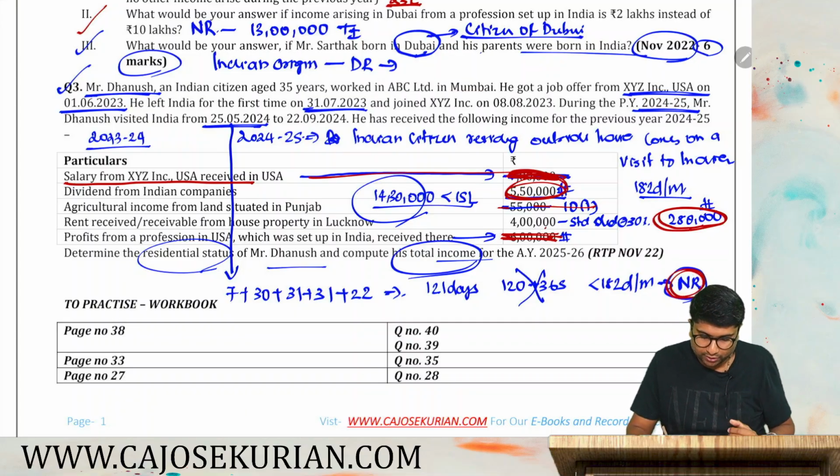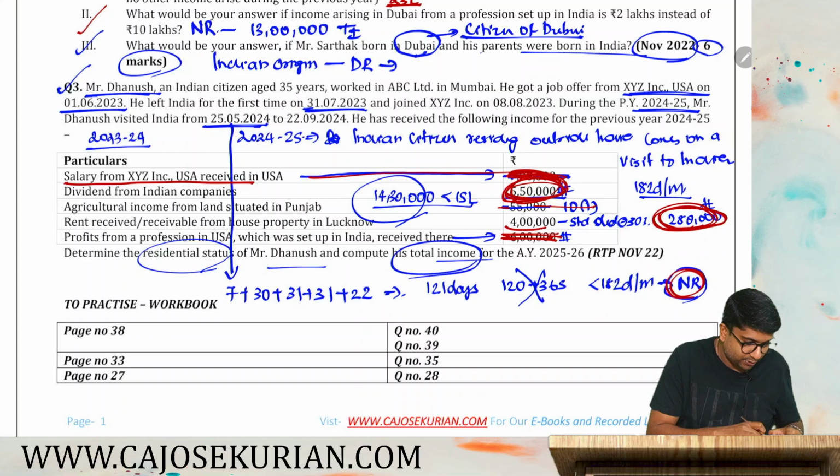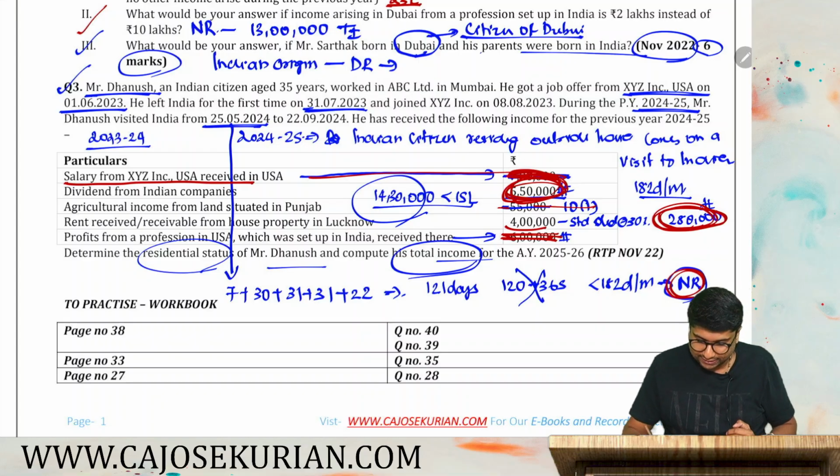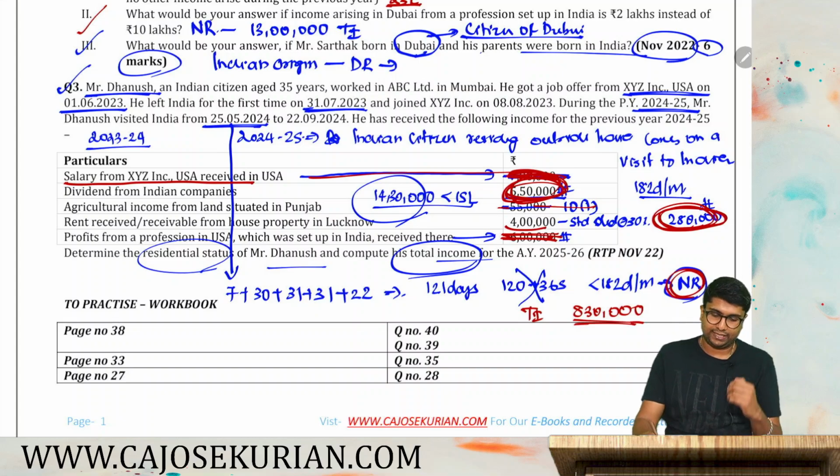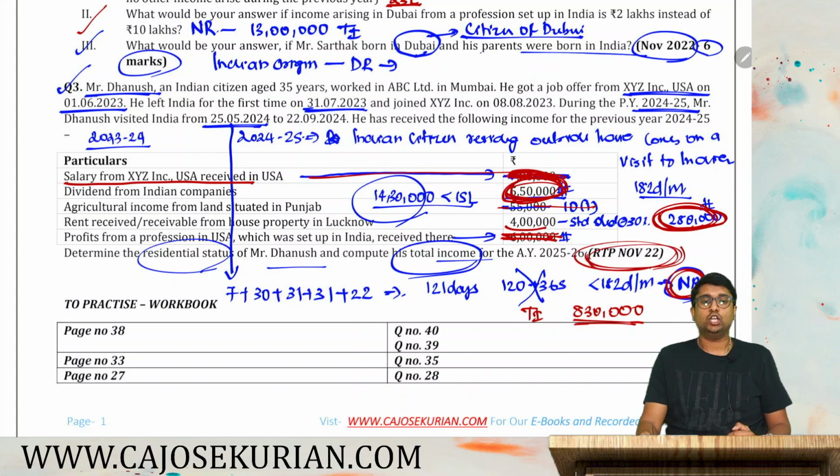So how much will be the total income? 2 lakh 80 plus 5 lakh 50. That will be 8 lakh 30,000 will be his total income being an NR. This is how you have to find out the answer to the question. Again, it is an RTP question, November 2022.